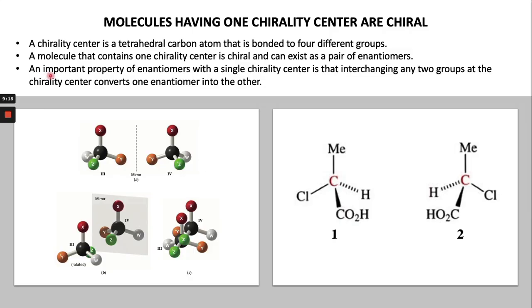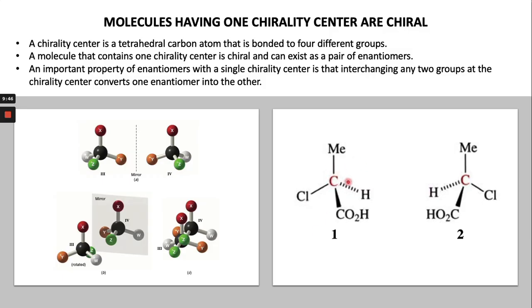The important property of enantiomers with a single chiral center is that they are interchangeable. Interchanging any two groups at the chiral center converts one enantiomer into another, right? So for example, if we interchange the groups, for example instead of the Y, it can be changed into the other enantiomer.